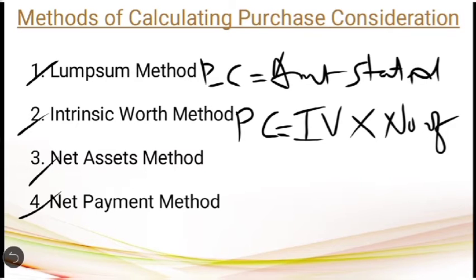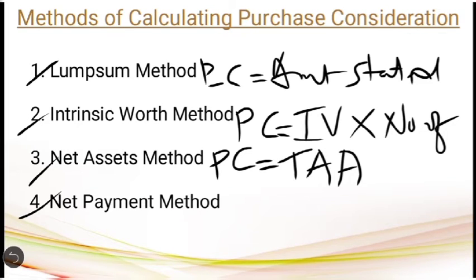So the formula to calculate the purchase consideration under the third method is equal to the total agreed value of assets taken over minus the total agreed value of liabilities taken over. The difference here is the net asset, and that itself is the purchase consideration.